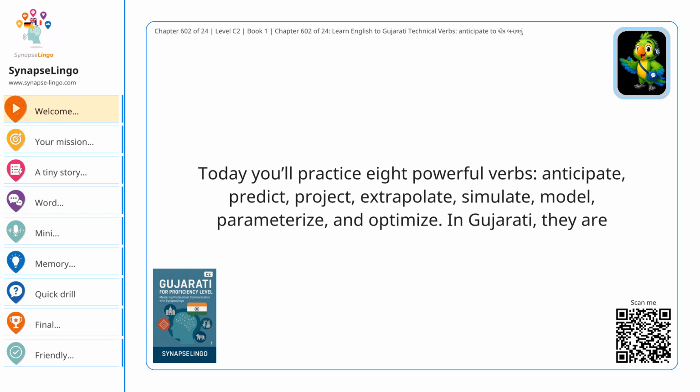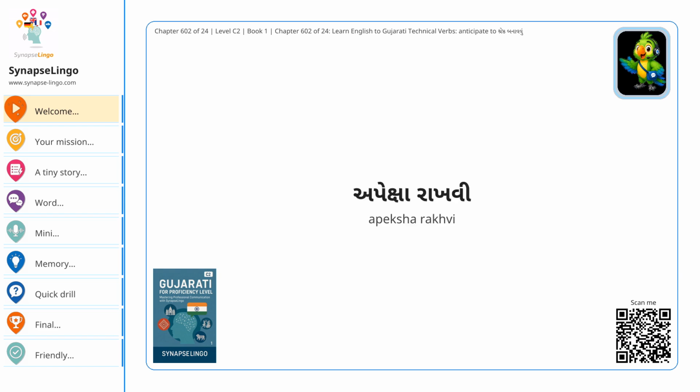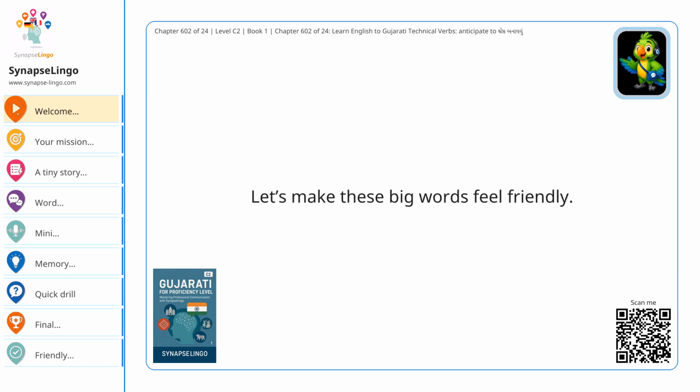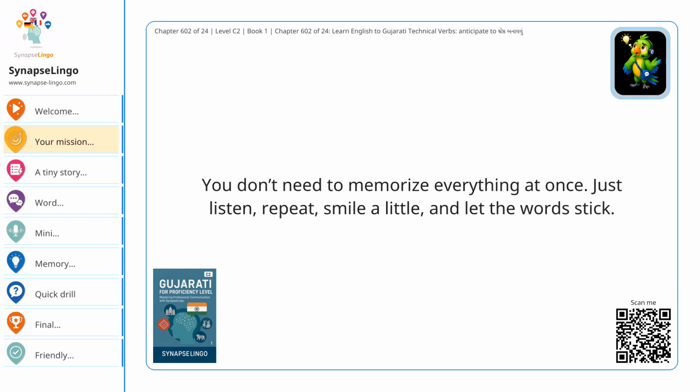In Gujarati, they are અપેક્ષા રાખવી, આગાહી કરવી, પ્રક્ષેપિત કરવું, બહિર્નિષ્કર્ષ કાઢવો, અનુકરણ કરવું, મોડેલ બનાવવું, પરિમાણીકૃત કરવું, and શ્રેષ્ઠ બનાવવું. Let's make these big words feel friendly. Your mission today. You don't need to memorize everything at once. Just listen, repeat, smile a little, and let the words stick.